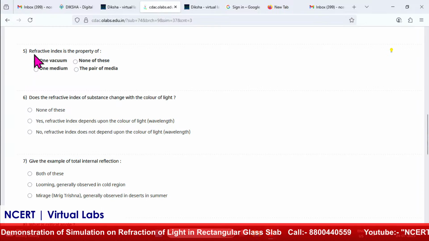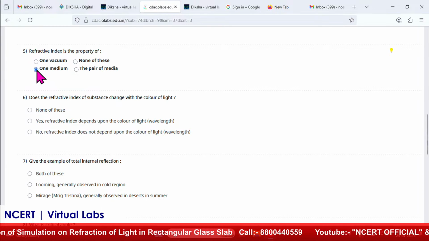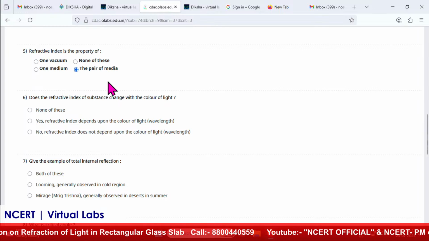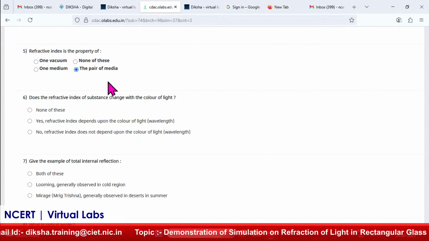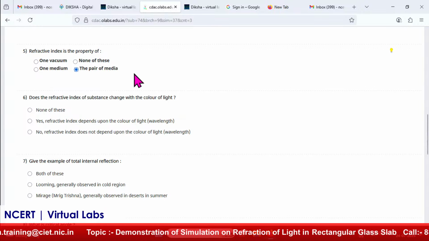Refractive index is a property of a pair of media, not one medium, because refractive index is a ratio of the velocity from vacuum to the medium. Simply, we can say the optical density tells about the ratio of the light which travels from vacuum to medium. It is defined by the Greek letter mu, which equals c upon v, where c is the velocity of light in a vacuum and v is the velocity of light in the medium. This ratio is always constant for a particular pair of media. If we change the media, obviously the refractive index will change.